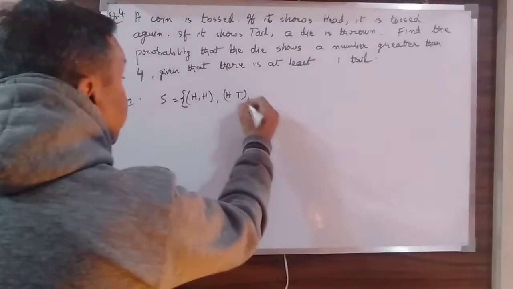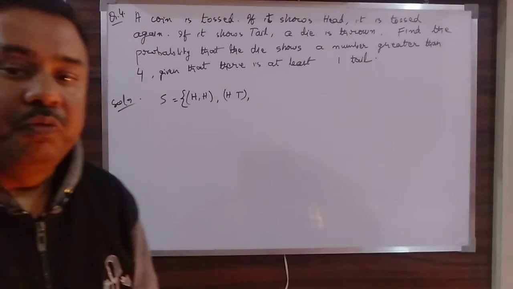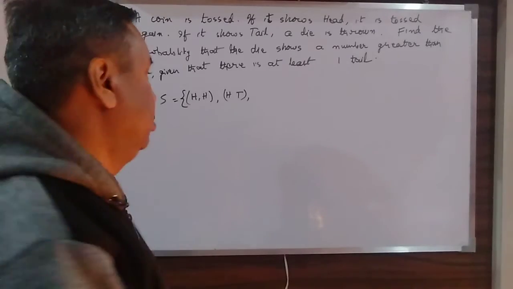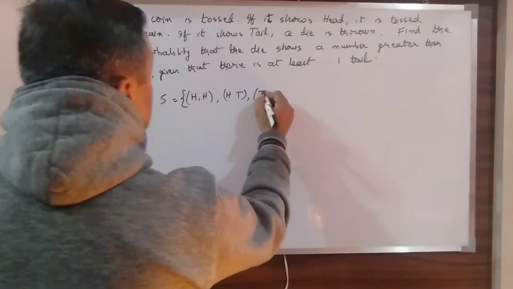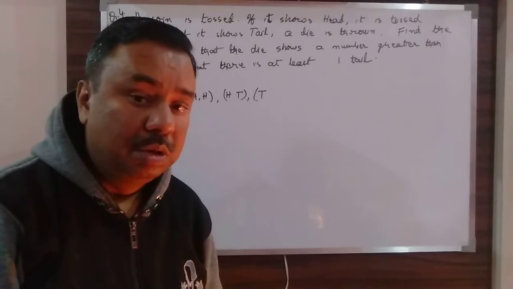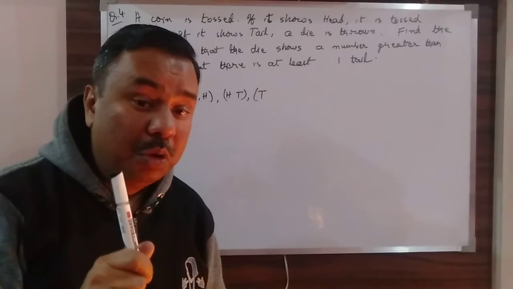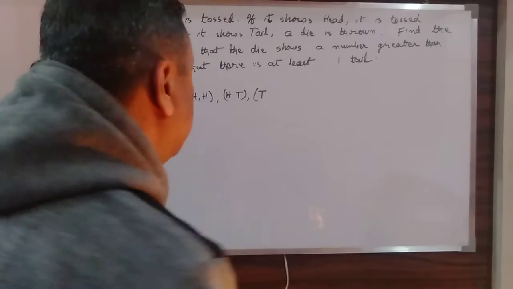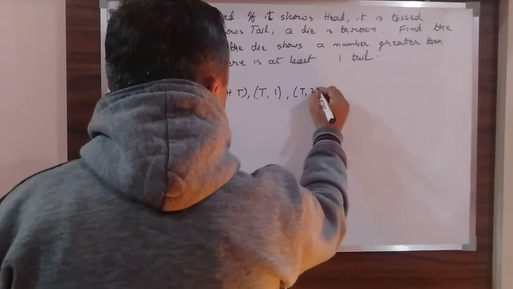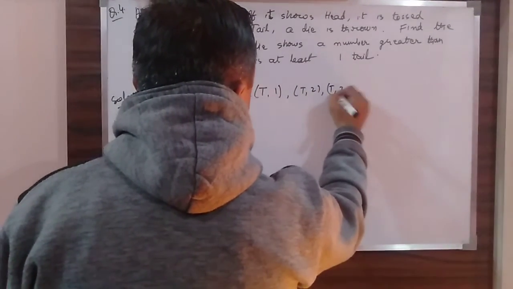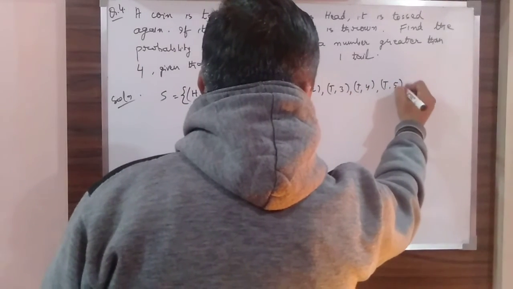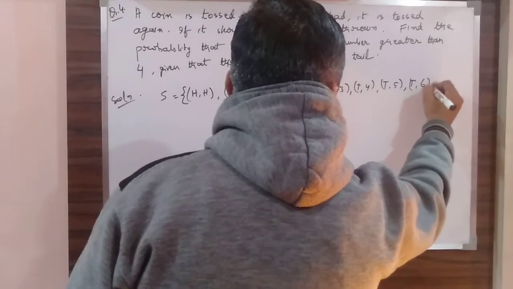Now if the first tossing of the coin shows tails, then the coin is not tossed but the die is thrown, and the die will give you 6 options. So this will be T1 or T2 or T3 or T4 or T5 or T6.